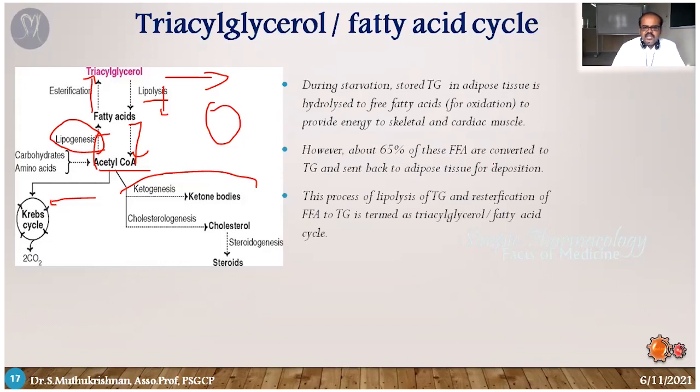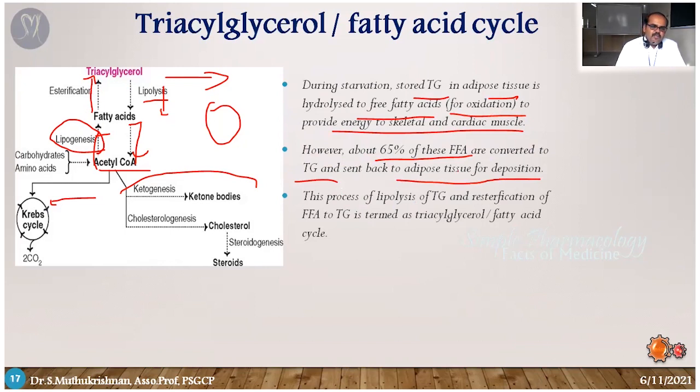You can see here, during starvation the triglycerides stored in adipose tissue are hydrolyzed and produce free fatty acids. Through further oxidation, they produce energy for skeletal muscle and cardiac muscle. That's a normal process. However, around 65% of these free fatty acids are converted back into triglycerides and go back to adipose tissue for deposition, that means the storage process.